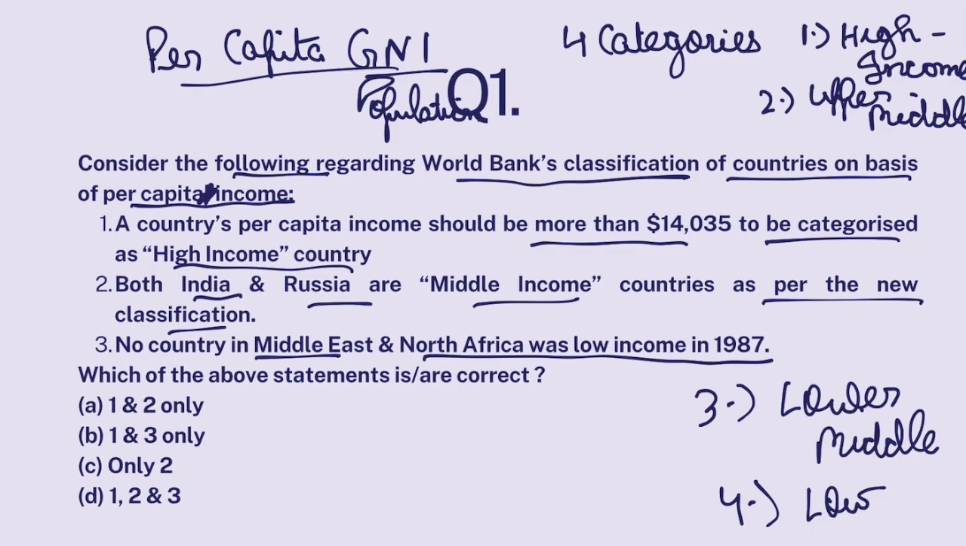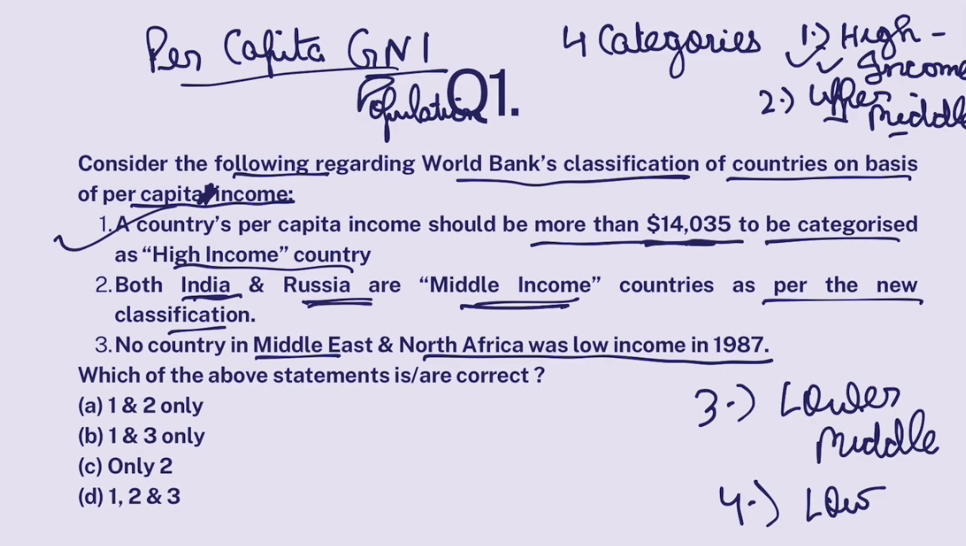Now, on the basis of per capita gross national income, countries are allotted these categories. To qualify as a high income country, your per capita income should be greater than $14,035 US. And recently Russia was given the status of high income country. Earlier it was an upper middle income country, but now it is categorized as high income country. So this statement is correct.